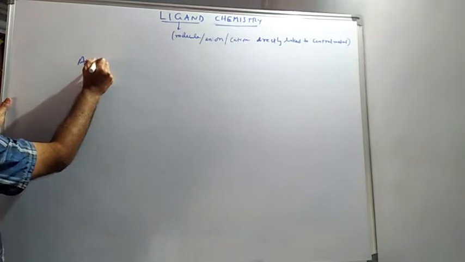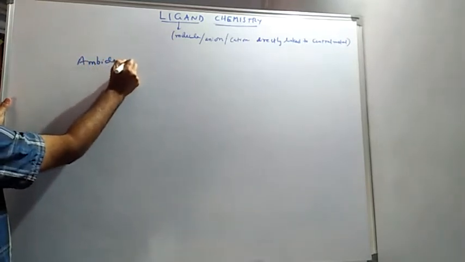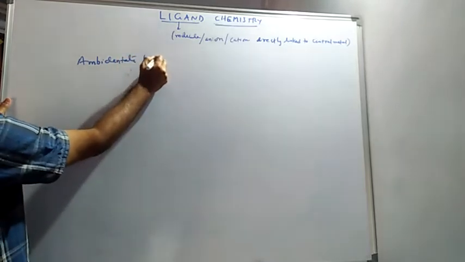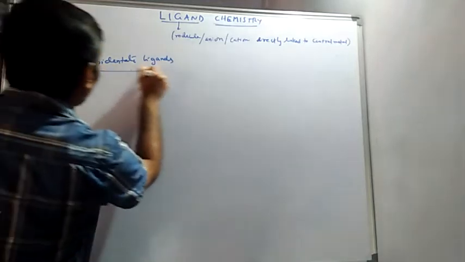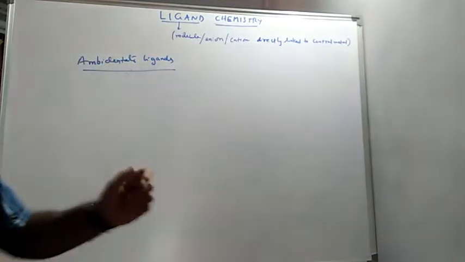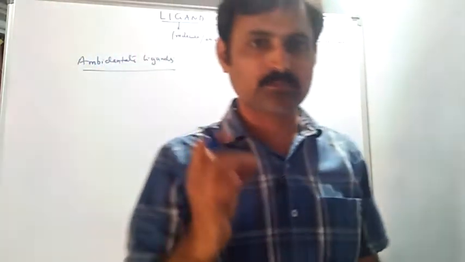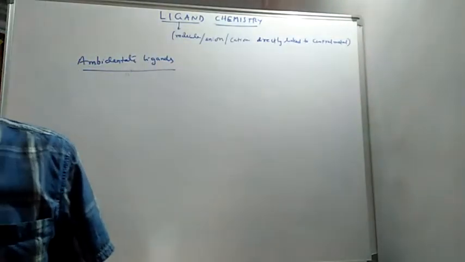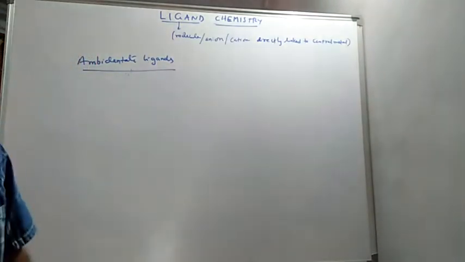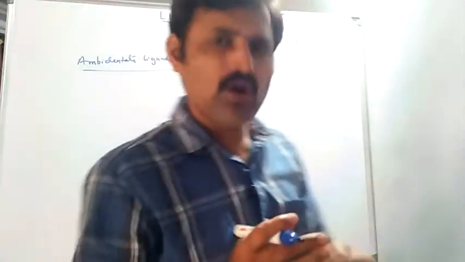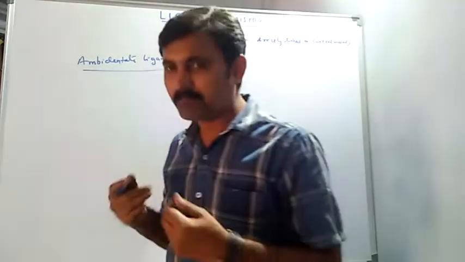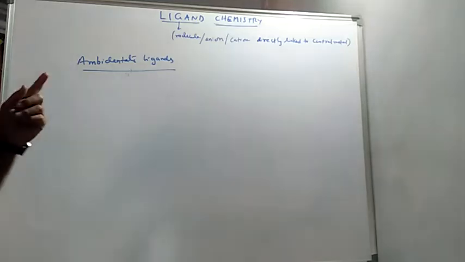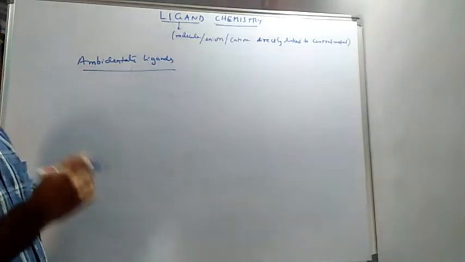I am going to talk about the most important point from the examination point of view, that is the ambidentate ligand, because some ligands have two or more atoms forming complexes with the central metal atom. But in these ligands we have a possibility of donating via either of the atoms.